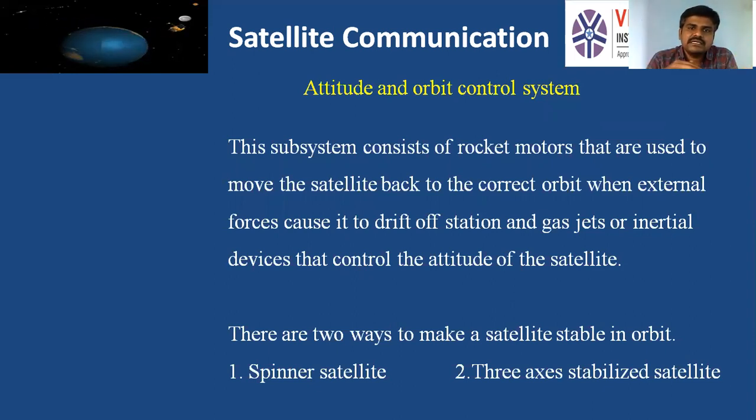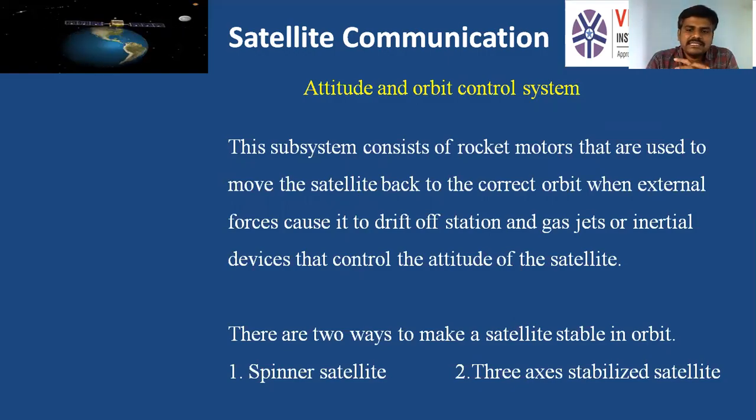It may be due to the irregular gravitational force acting on it by the earth. It may be due to the out of plane forces of the earth, the moon, as well as the sun acting on it. Whatever it may be, when the satellite is getting disturbed, the rocket motors present on the satellite will bring back the satellite to the correct position.